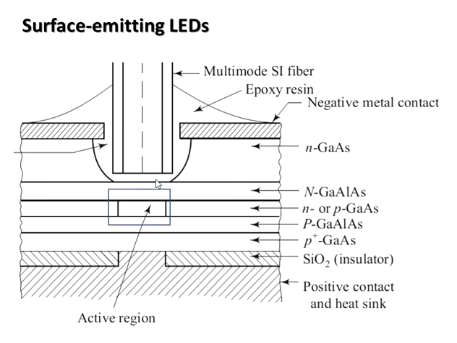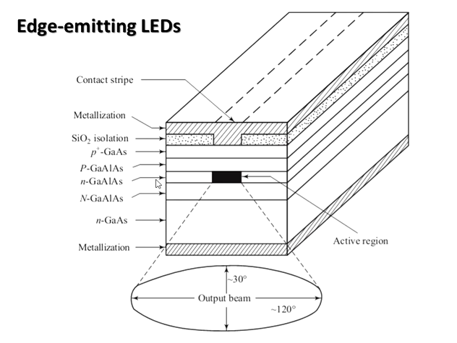The second type is called the edge emitting light emitting diode. In this case, there is no well type structure. The active region is here and the photons are emitted from the edge of the semiconductor. So at this point the fiber can be connected and the photons are guided to the fiber.